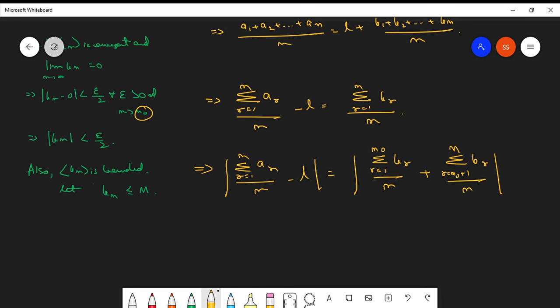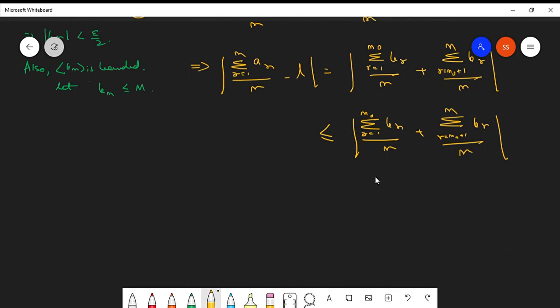So by the triangle inequality we can say this is less than or equal to mod of summation r equals 1 to n naught of b_r over n plus summation r equals n naught plus 1 to n of b_r over n. Is this much clear? Got it?